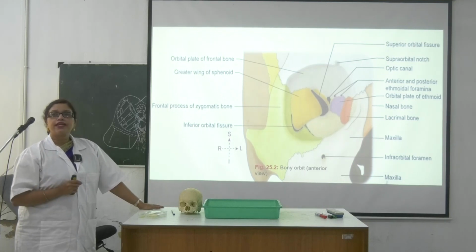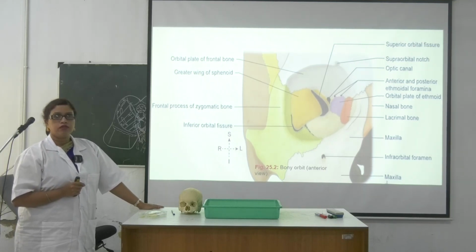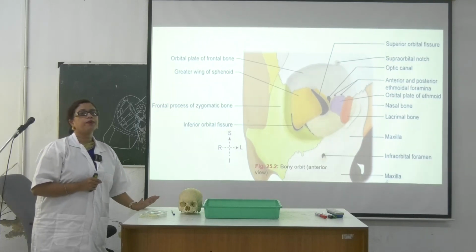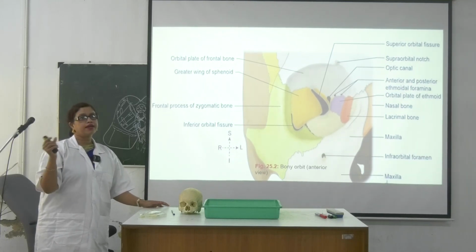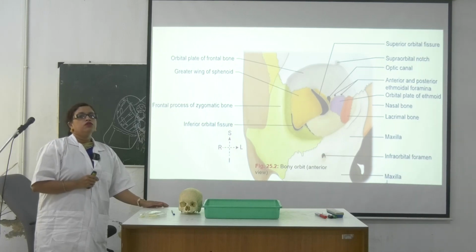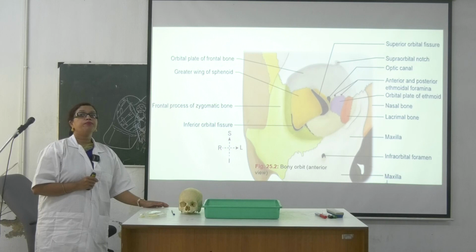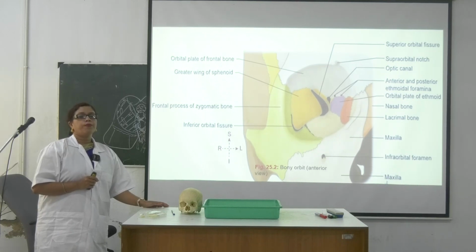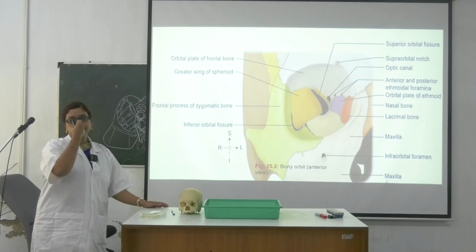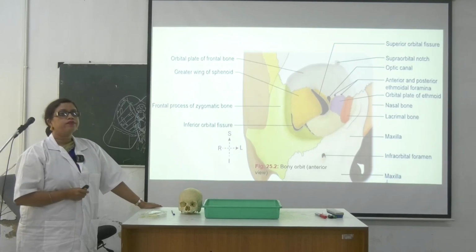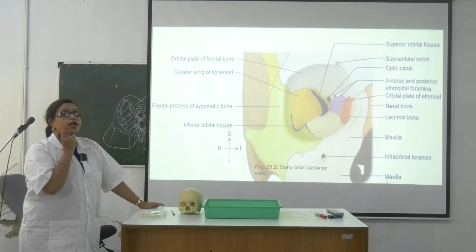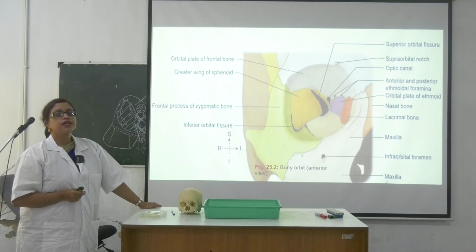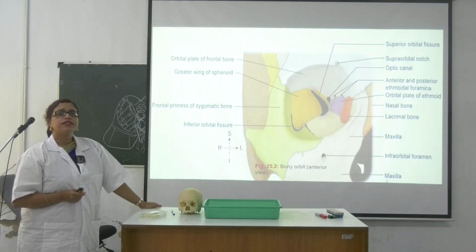Okay, now one thing, write it down. What are the different connection with the orbital cavity? Connection of orbital cavity. তিনটে connection আছে। Okay, connection of the orbital cavity. Number one is optic canal. So এটা কার সাথে connected? To the middle cranial fossa. Optic canal is connected to the middle cranial fossa. Okay. Then next one is the inferior orbital fissure. Where does it connected?